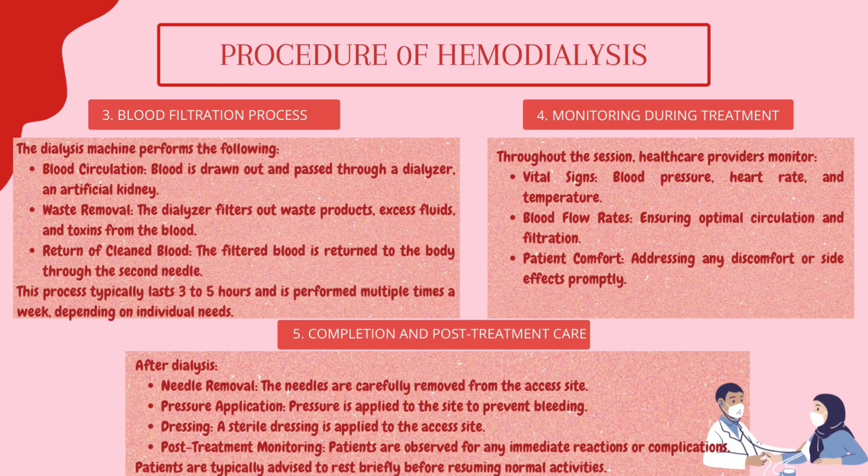Procedure of hemodialysis. For the third step, blood filtration process. The dialysis machine performs the following. First, blood circulation. Blood is drawn out and passed through a dialyzer, an artificial kidney. Waste removal. The dialyzer filters out waste products, excess fluid and toxins from the blood. And lastly, return of clean blood. The filtered blood is returned to the body through the second needle. This process typically lasts 3 to 5 hours and is performed multiple times a week depending on individual needs.